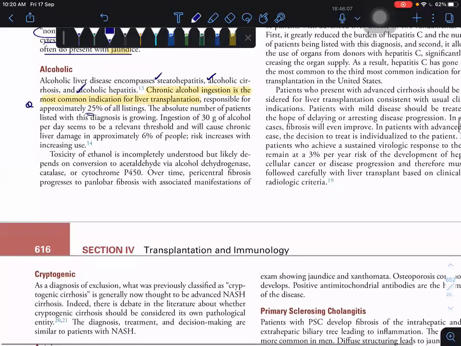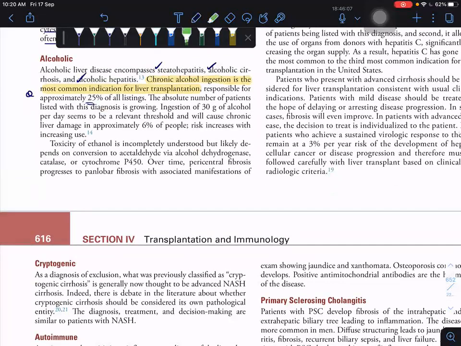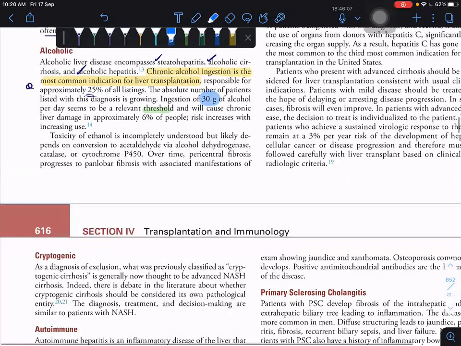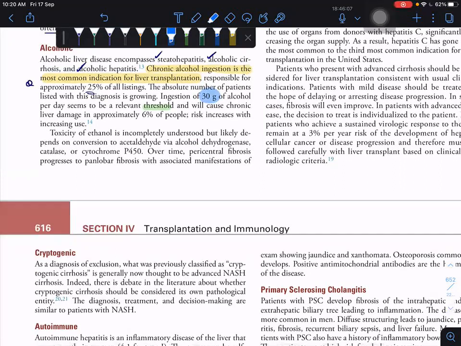Next MCQ: what is the threshold for daily ingestion of alcohol? 30 grams of alcohol per day seems to be the threshold. Taking more than that will cause liver damage in approximately 6% of people.